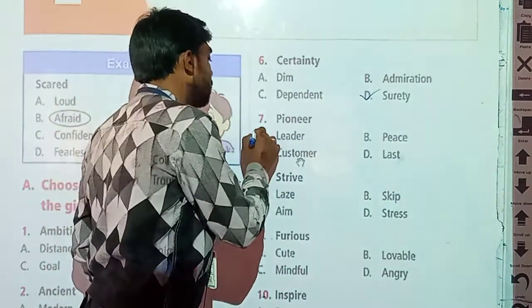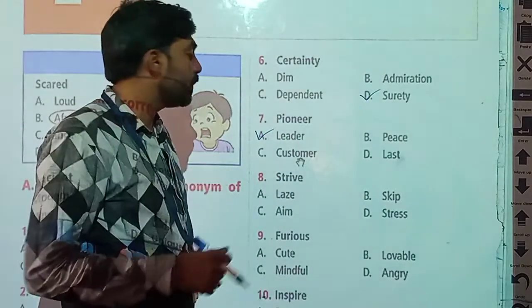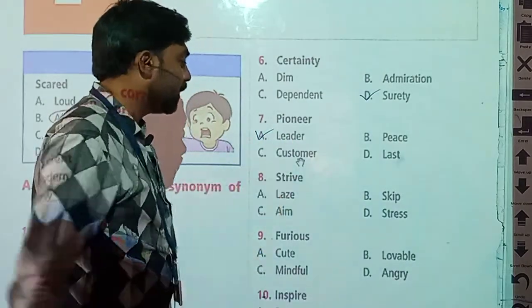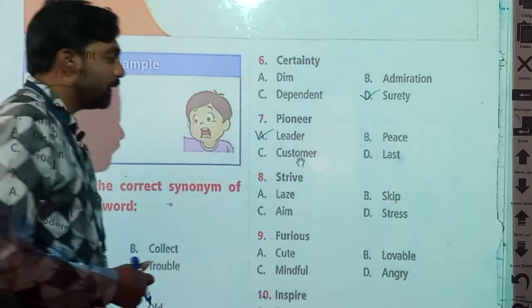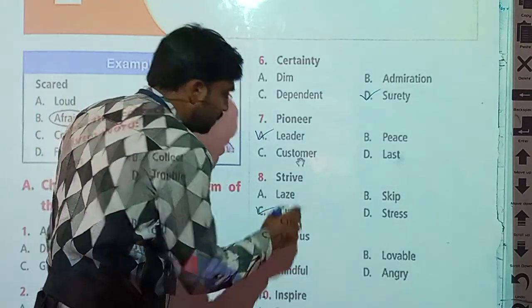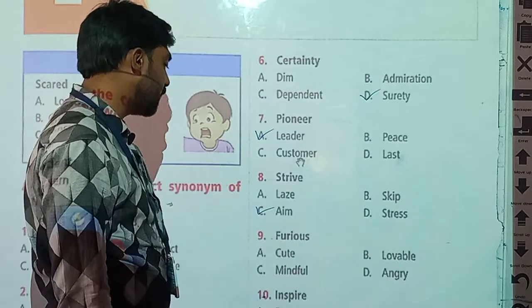Yes, pioneer means leader. Now the eighth word is strive. Strive means what? Laze, skip, aim or stress. Which is the correct synonym of strive? Its synonym is option C.